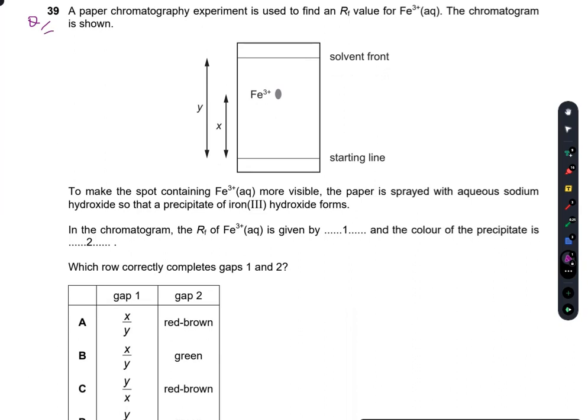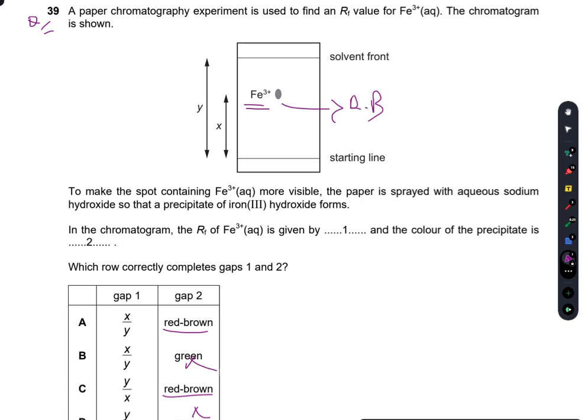A paper chromatography experiment is used to find a retardation factor value of Fe3+. The chromatogram is shown. To make the spot containing Fe3+ more visible, the paper is sprayed with aqueous sodium hydroxide, so a precipitate of iron hydroxide forms. The color of the precipitate is red brown. Ferric means red brown. Fe3+ is the ferric, it gives a red brown color. So B and D are incorrect.